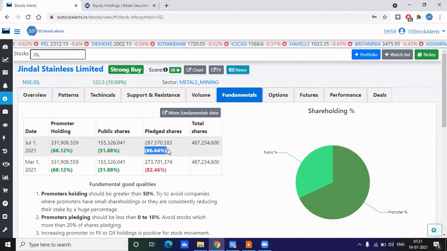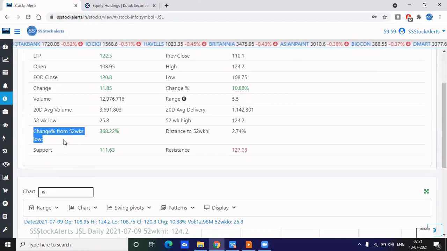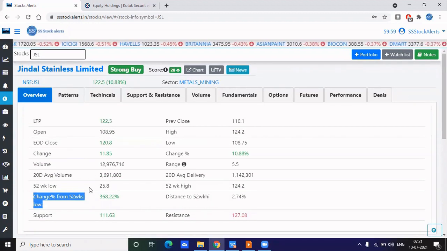Always select stocks which have less than 20 percent pledge. So these two. The next thing is the returns it has made from its 52-week low. I always look for more than 70 percent, like 70 to 80 percent returns. When I entered, it was almost more than 100, and now it is 300 percent.